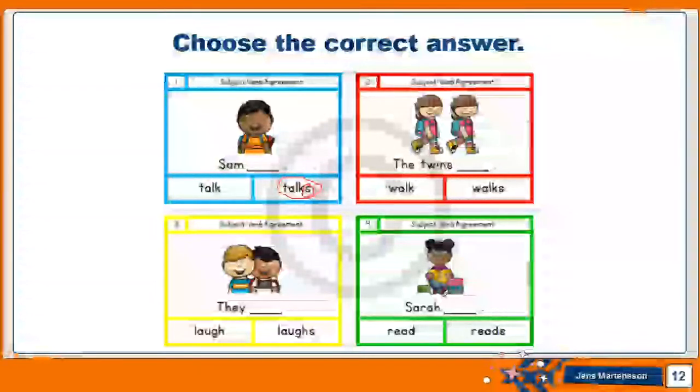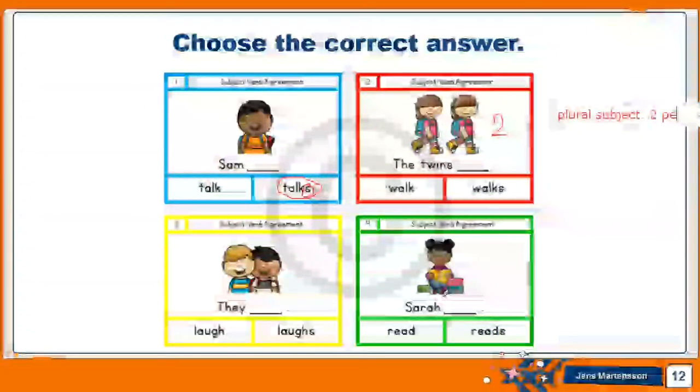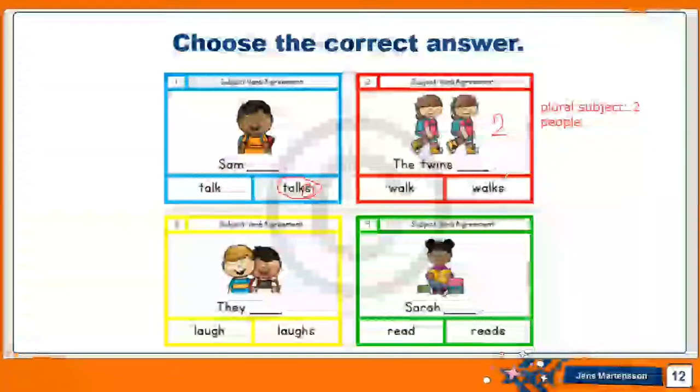Let's look at the second one. The twins, as you can see, we have two twins. This is a plural subject. Because we have two people. Plural. So what do I choose? Walk or walks?